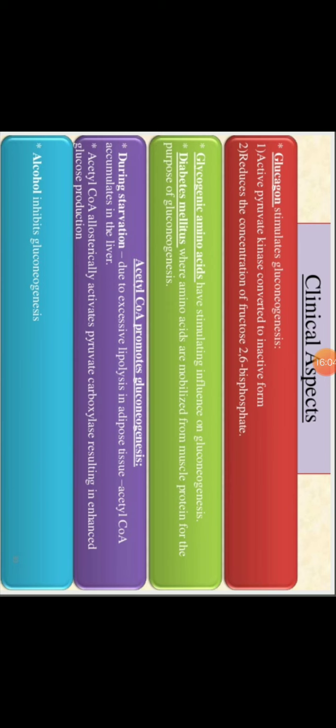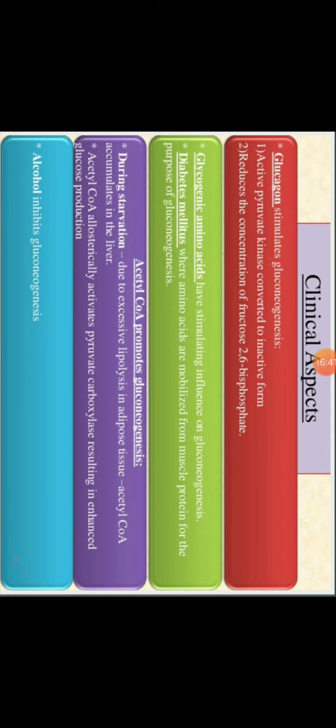Diabetes mellitus is a condition where amino acids are mobilized from muscle protein for the purpose of gluconeogenesis. And during diabetes mellitus, what happens? Whatever glucogenic amino acids are produced in our muscle, as I told you, in the glucose alanine cycle, go to the liver, and in the liver gluconeogenesis occurs, and more glucose is produced and goes to the blood. So in this way, during diabetes mellitus, the glucose level of the blood will increase and the person suffers from this disease.